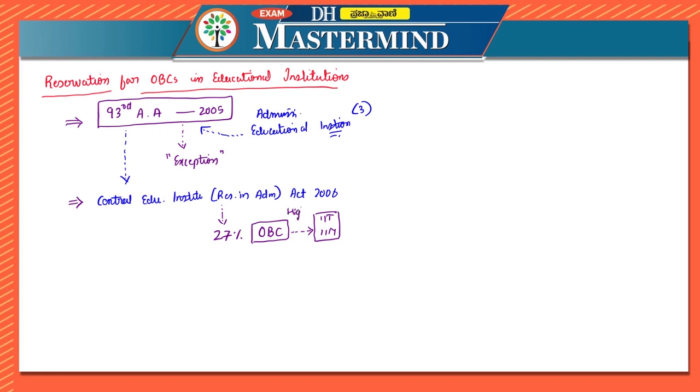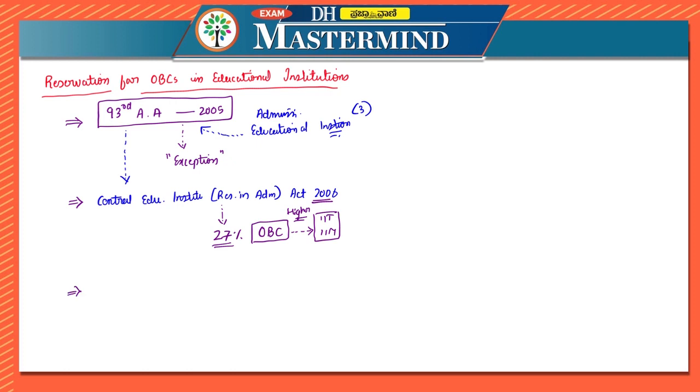In higher education institutions, the reservation was provided to OBCs, including IITs and IIMs. So this act came into place in 2006, which provided 27% reservation to students of OBCs in higher education institutions of the center.